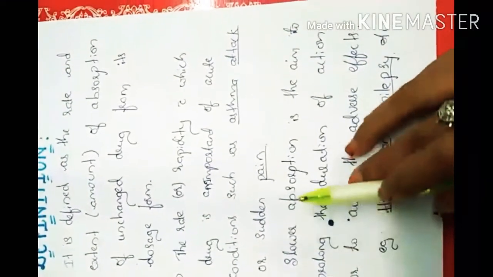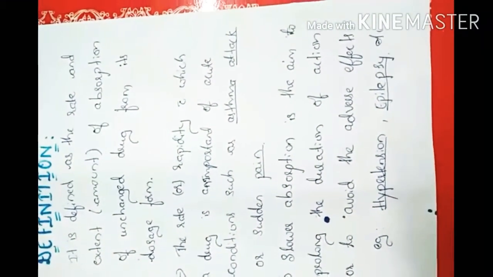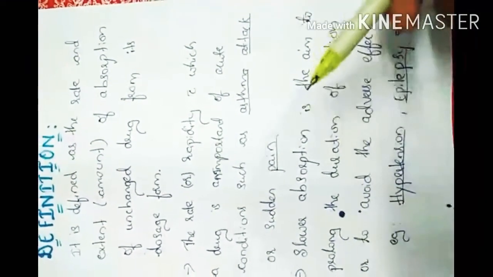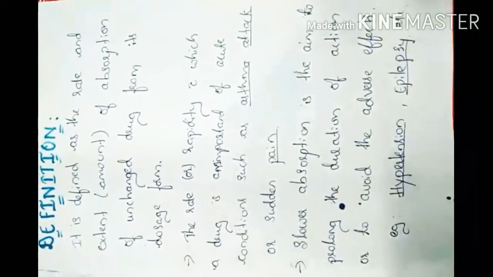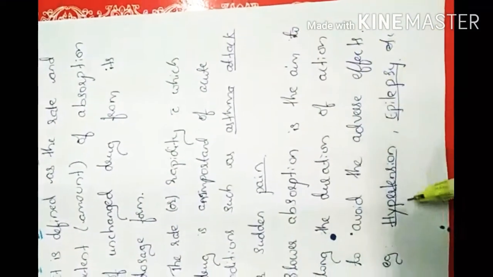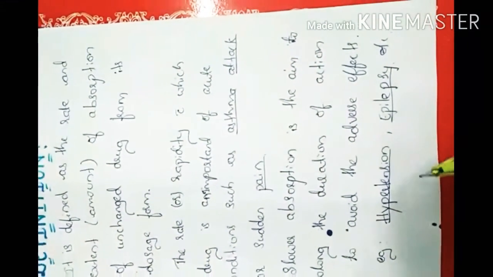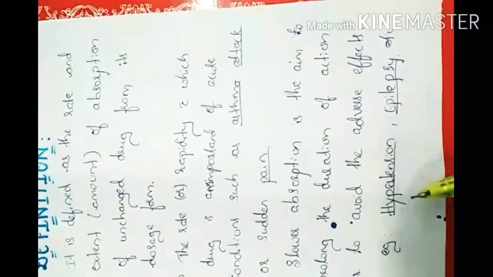Next, slower absorption. Here slower absorption is for oral drugs, which produce a prolonged duration of action to avoid adverse effects. Example, hypertension. We use BP tablets, blood pressure tablets.